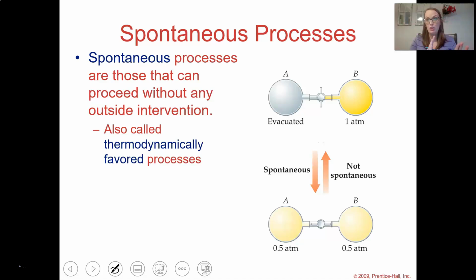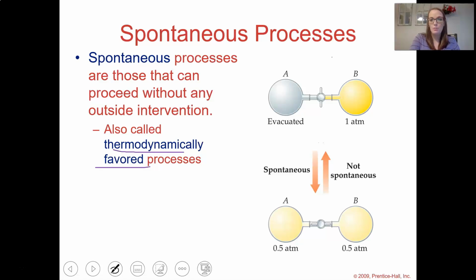Today, we've talked a lot about enthalpy, and we're going to talk about the rest of energy today. We're going to talk about entropy and Gibbs free energy. And all of that kind of goes along with whether something is spontaneous or not. So a spontaneous process is a process that can proceed without any intervention. Another way of saying spontaneous is thermodynamically favored. So if you hear thermodynamically favored, it just means spontaneous.